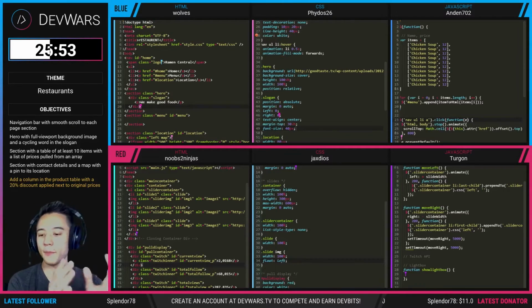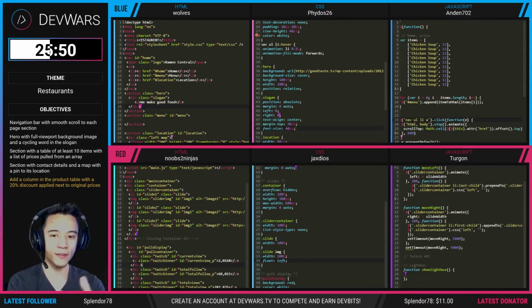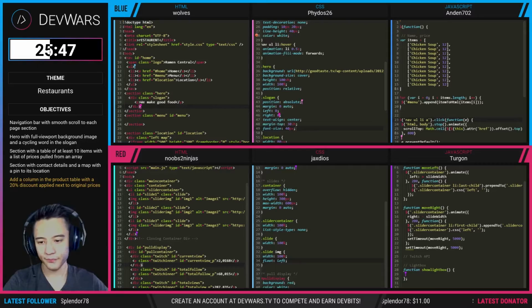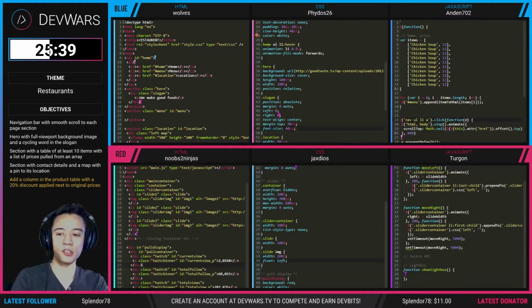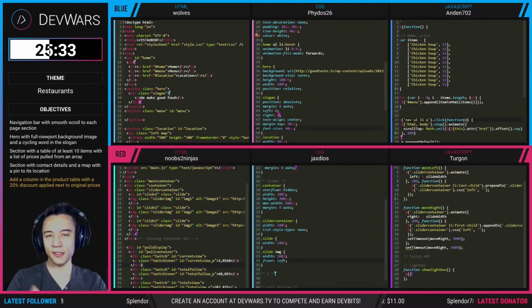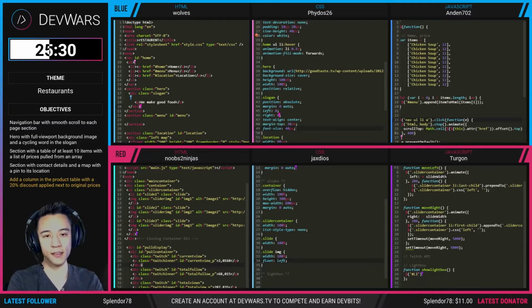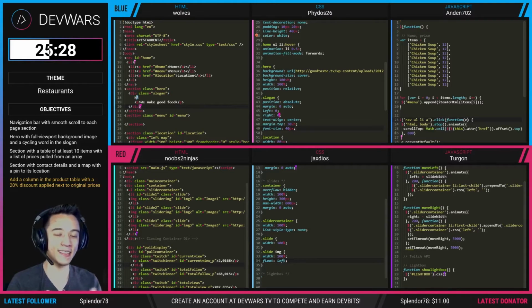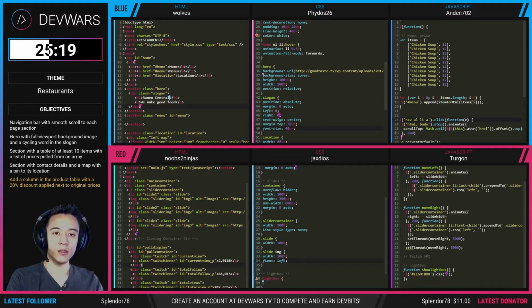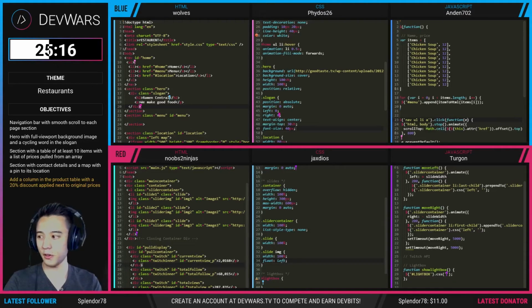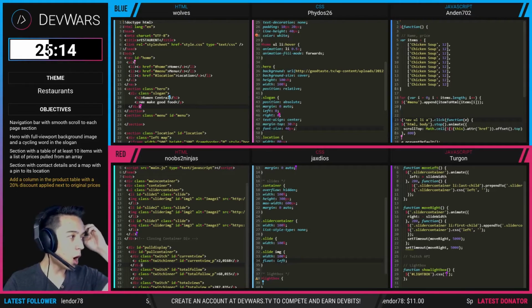They need to know. Can my moderators let them know that the theme is a restaurant? I don't think they know. They're using cars and they're using Twitch stats, whereas blue team is making sure that they are following the theme of the game, which is restaurants. If you go to their website, they have a slogan saying, "We make food, we make good food," and they have a navigation bar that advertises their menu, their locations, and stuff like that, as well as their food items.